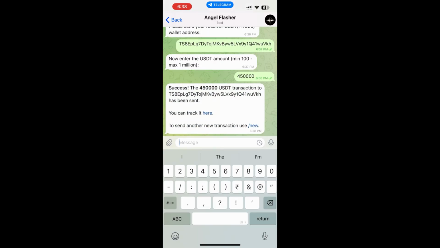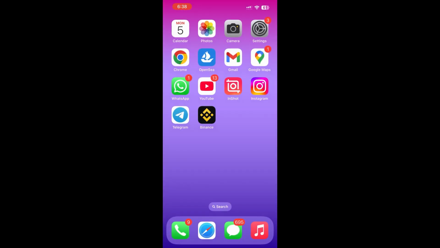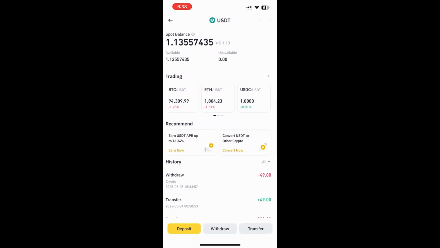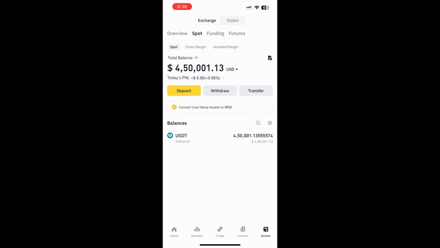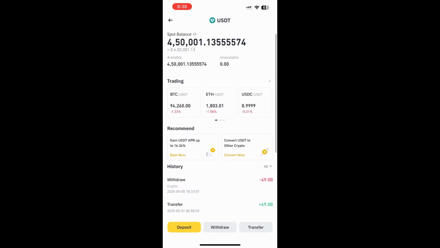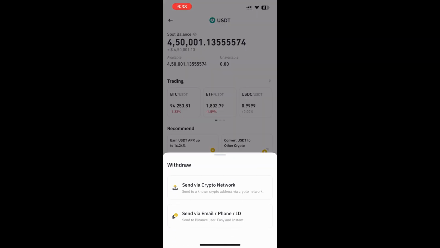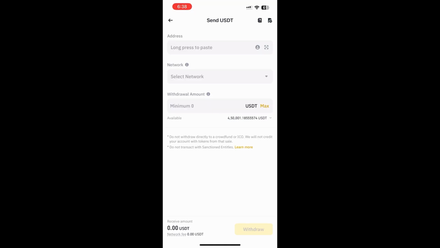Success. Okay. Now let's check our Binance. Awesome. Now again, we have received the flash USDT on our Binance. You can transfer it to other Binance exchange.